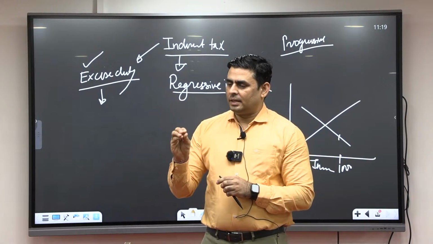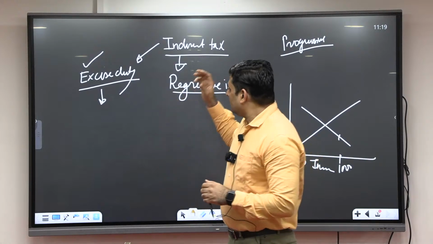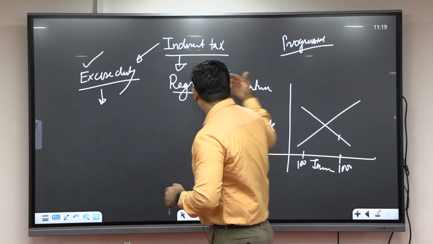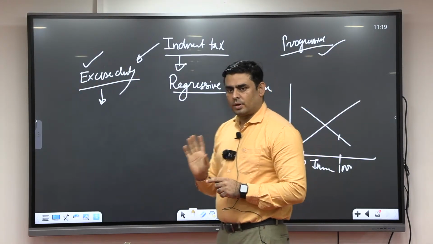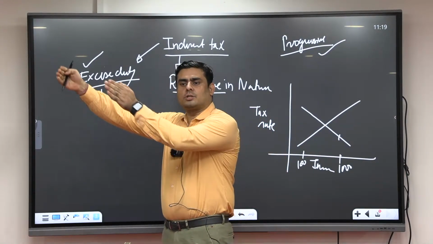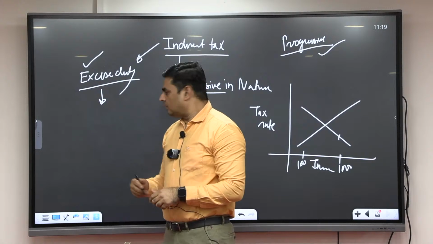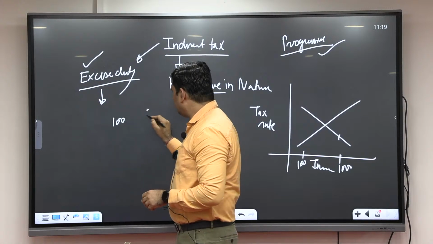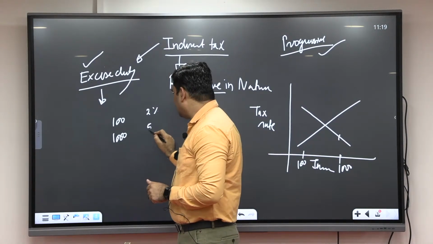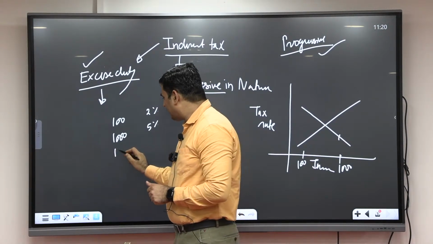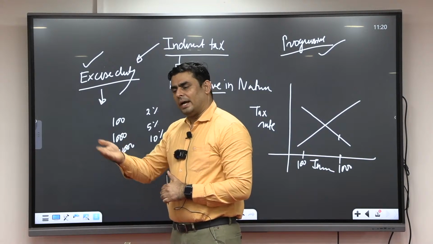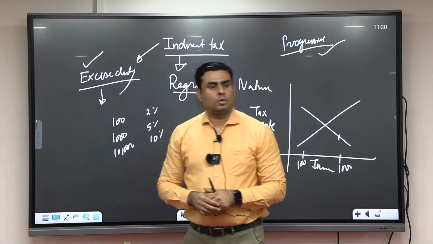And we have a mindset that as production is going to increase, tax rate is also going to increase. Why? Because we are going to follow the progressive system. Then what will happen? As production is going to increase, tax rate is also going to increase. Means when the production is 100 units, maybe there will be 2% tax. And if production increases to 1000 units, maybe tax rate is 5%. If production increases to 10,000 units, tax rate is 10%. So as production increases, tax rate also increases.